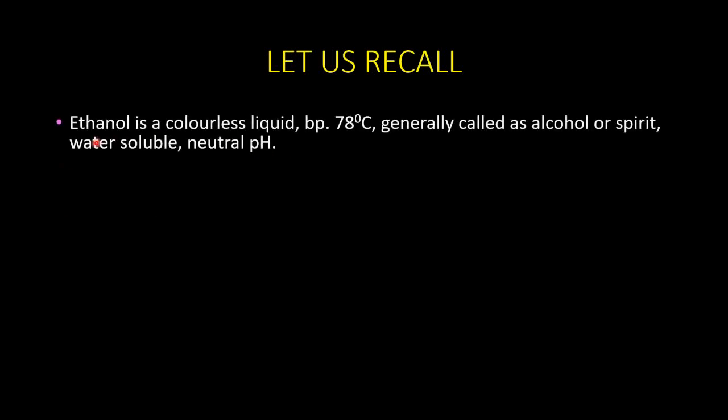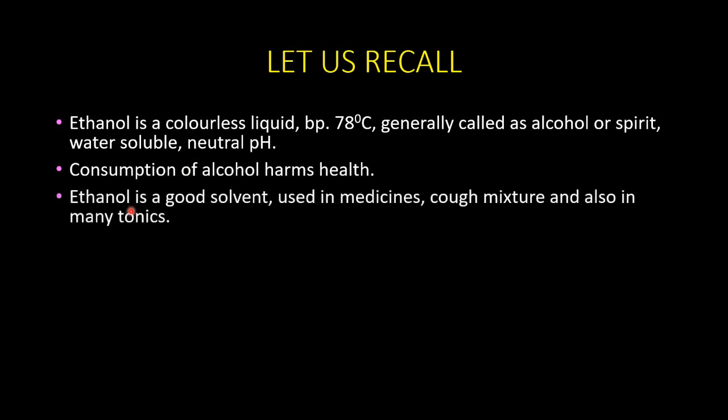So let us recollect what we have seen in our previous module. We have learned about ethanol and ethanoic acid, where ethanol is a colorless liquid with boiling point 78 degrees Celsius. It is generally called alcohol or spirit, and it is water soluble in all proportions and has a neutral pH. We know that the consumption of alcohol is very harmful for health.